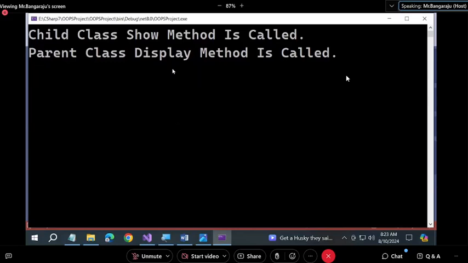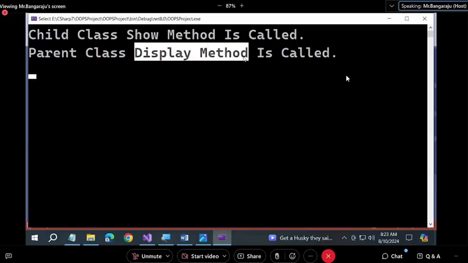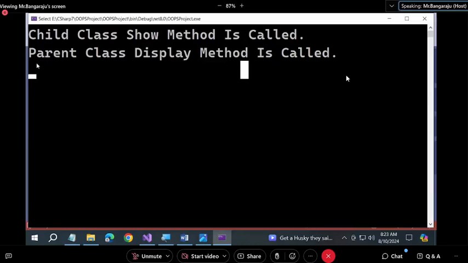See, display. With whose permission did you re-implement? Did the parent give permission? Did not give permission? That's why it did not recognize the child method. It did not recognize the child method. What is executing? Parent only.